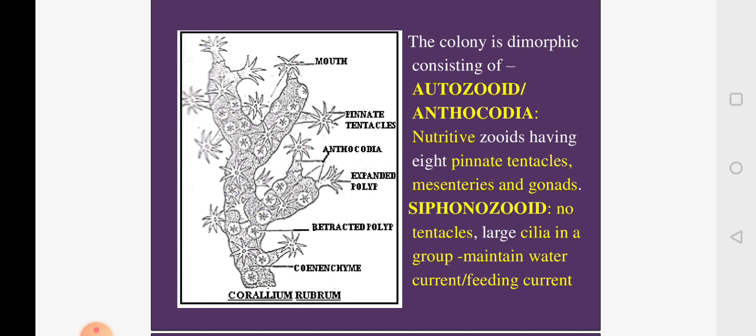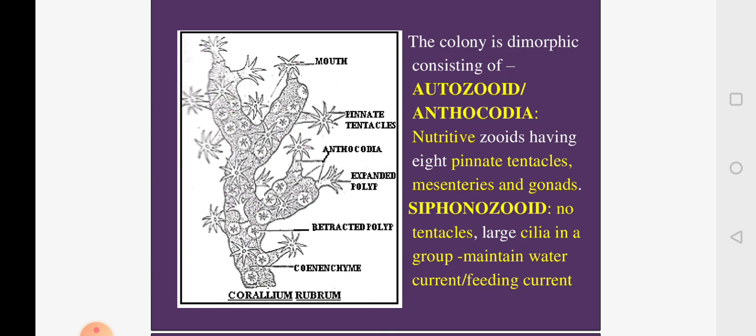The first type of zooid, autozooid, has 8 pinnate tentacles and is responsible for nutrition of the colony. The second type of zooid is called siphonozooid. Siphonozooids do not have tentacles. Instead, they have large cilia. These cilia beat and create and maintain a water current.